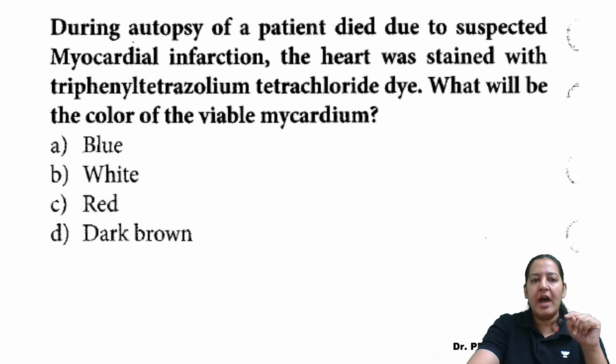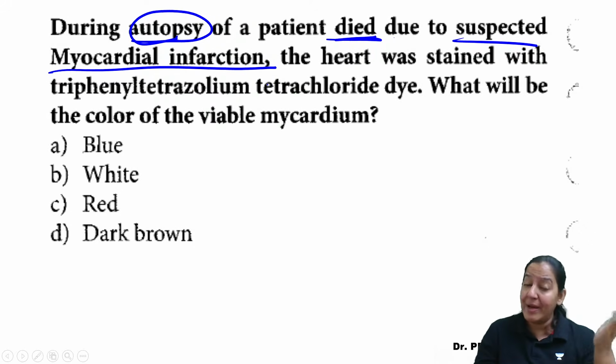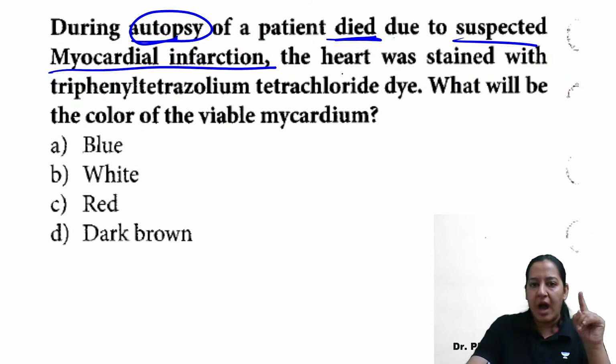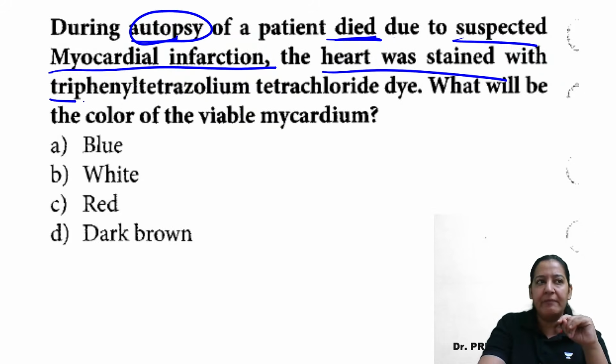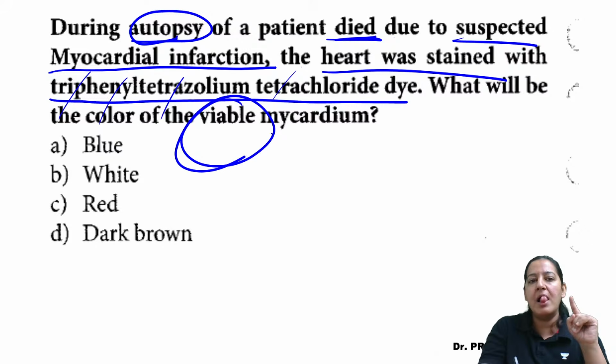Please read. I'm performing the autopsy, of course, of a patient who is dead. During autopsy of a patient who died of suspected MI. We are suspecting MI, we are not sure. The police is suspecting MI. That is the cause they have handed the dead body to the hospital to do the autopsy to confirm whether the cause of death is MI, yes or no. So the heart is stained with a dye. The name of the dye is TTC, tetraphenyl tetrazolium chloride. What will be the color of viable myocardium?